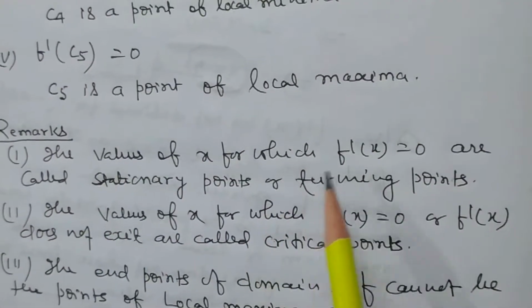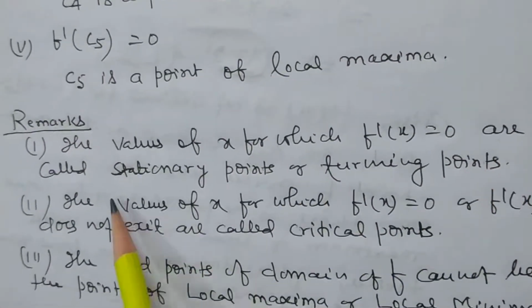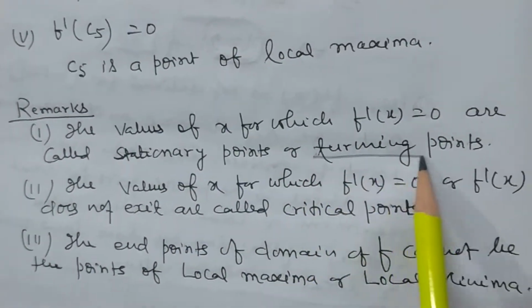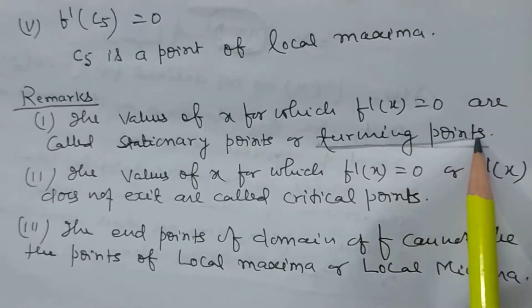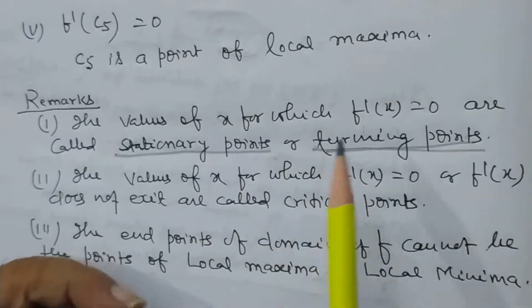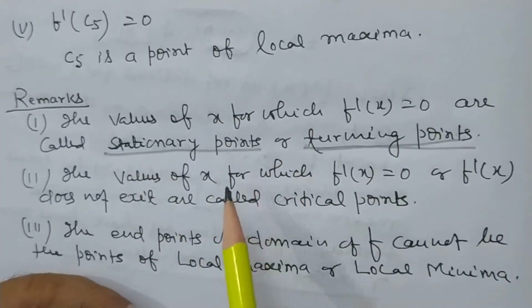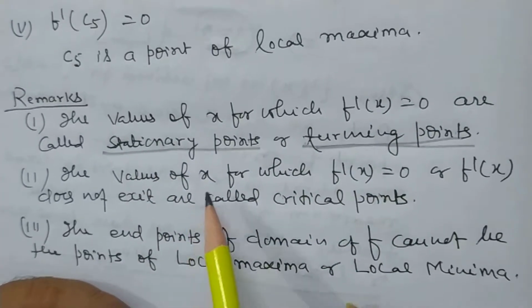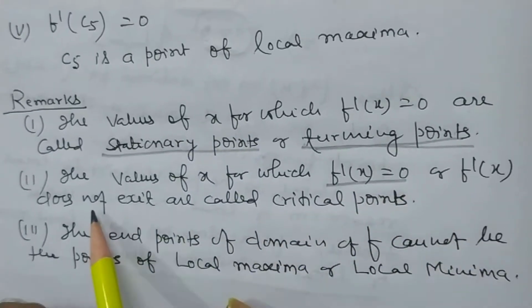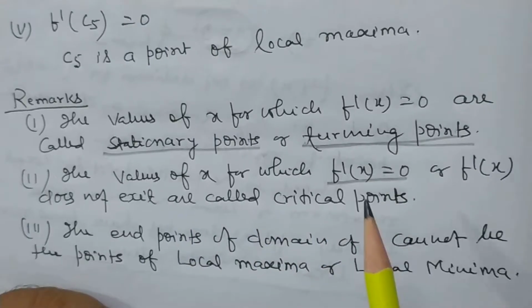The values of x for which f dash x is 0 are called stationary points or turning points. Try to understand it. The value of x for which f dash x is 0 is known as a stationary point or turning point. And the value of x for which f dash x is equal to 0 or f dash x does not exist is called a critical point.